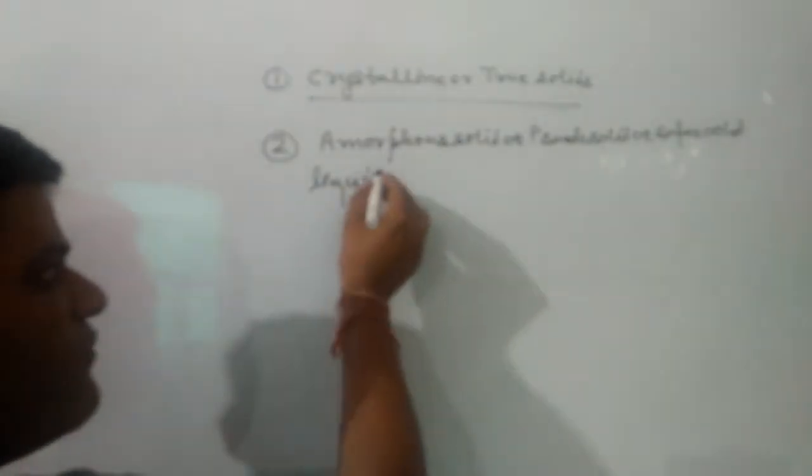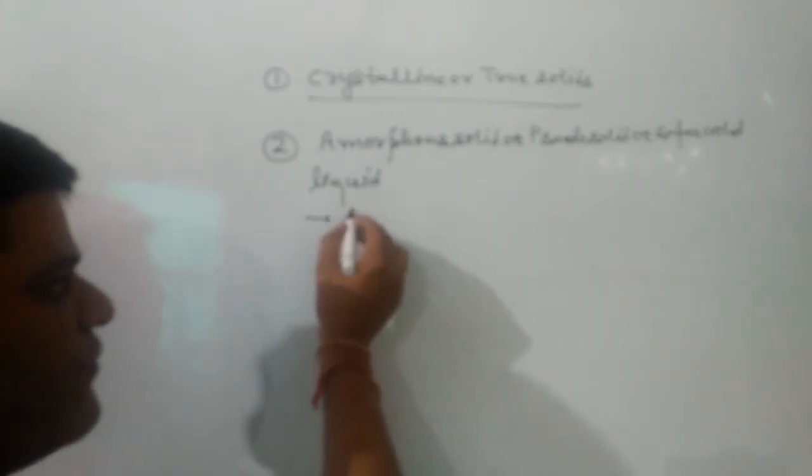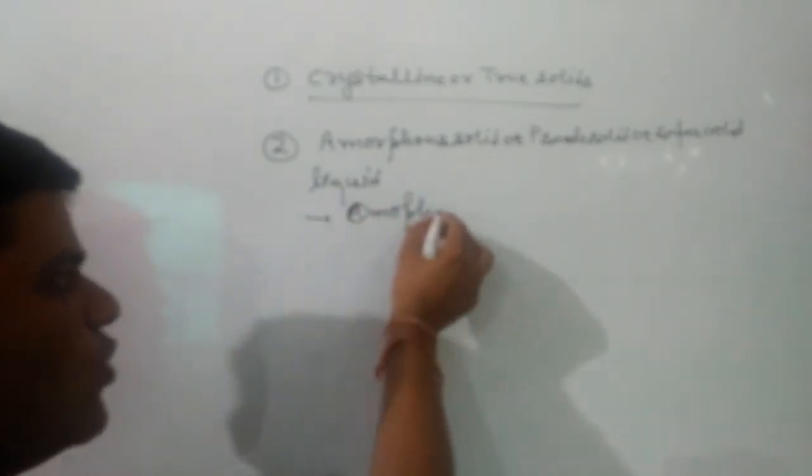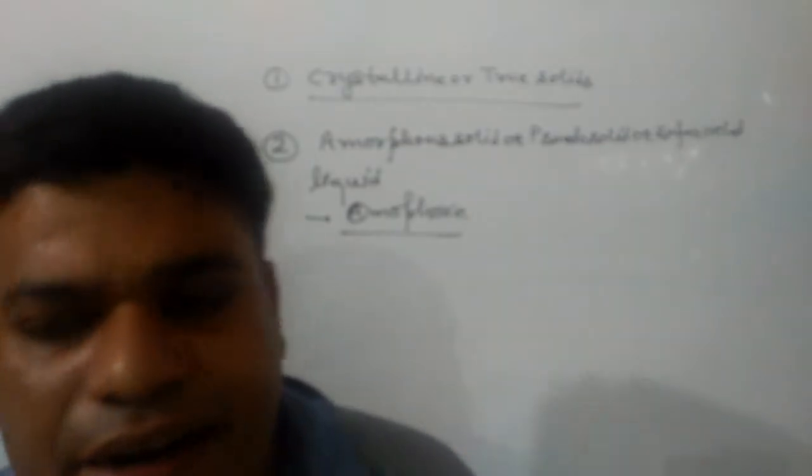Actually, the word amorphous has been taken from amorphy. Amorphy means no order or randomness. So in amorphous solids, the particles are arranged in an irregular manner.